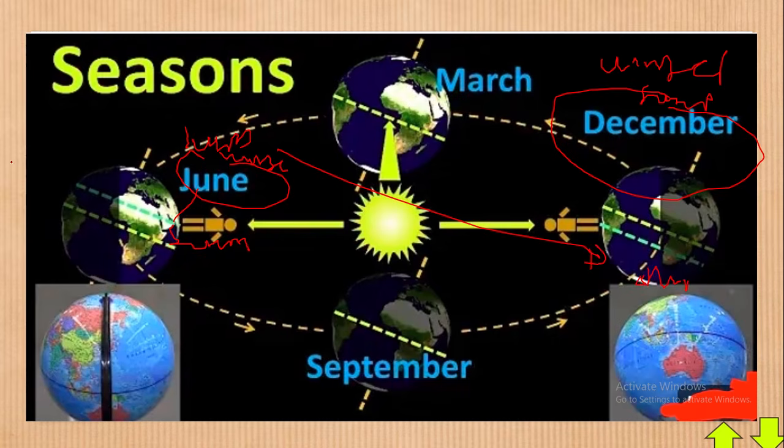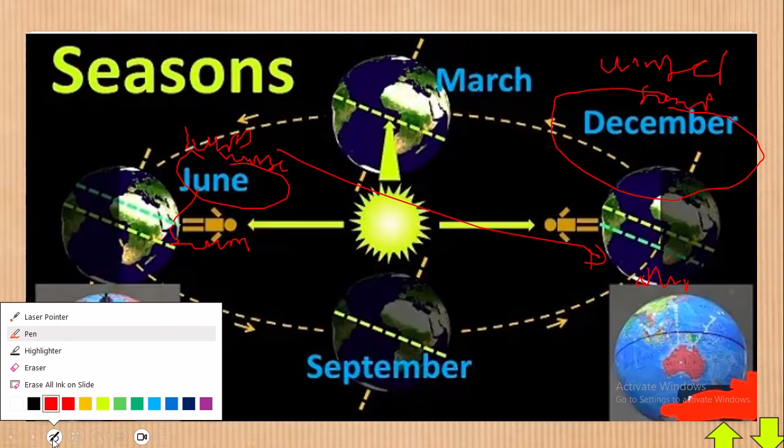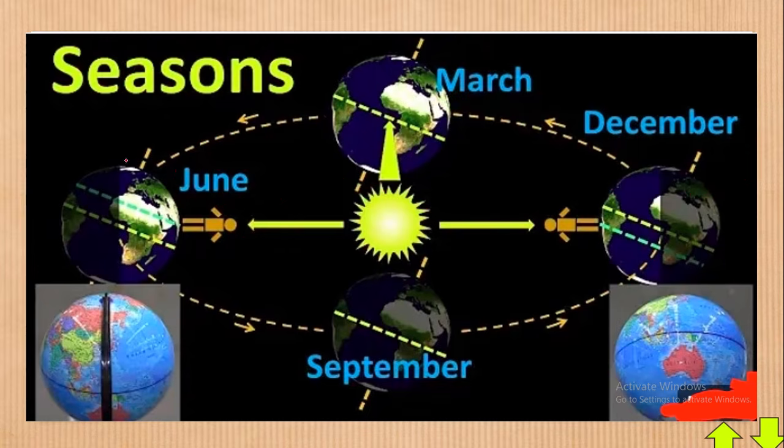Okay, so it means that in December, countries like America are in the winter season. So the areas at this point and this point receive what we call winter interchangeably. Like in December, the south is in summer, and the north is in winter. I think that will make some sense.